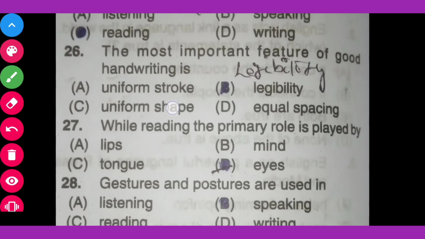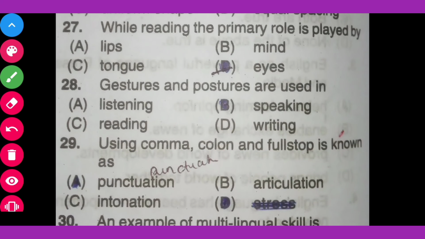Question number 27. While reading, the primary role is played by option A lips, option B mind, option C tongue, option D eyes. The correct answer is eyes. While reading, the primary role is played by eyes. While we read, the eye acts in the primary role. Then come to the next question.